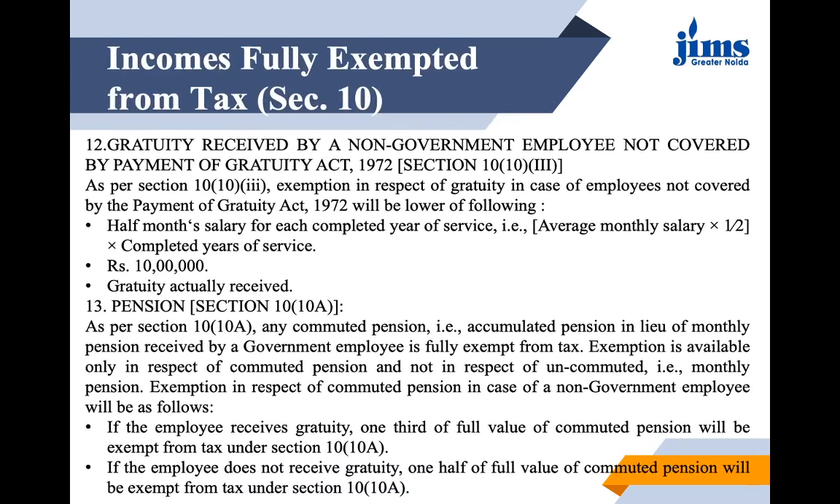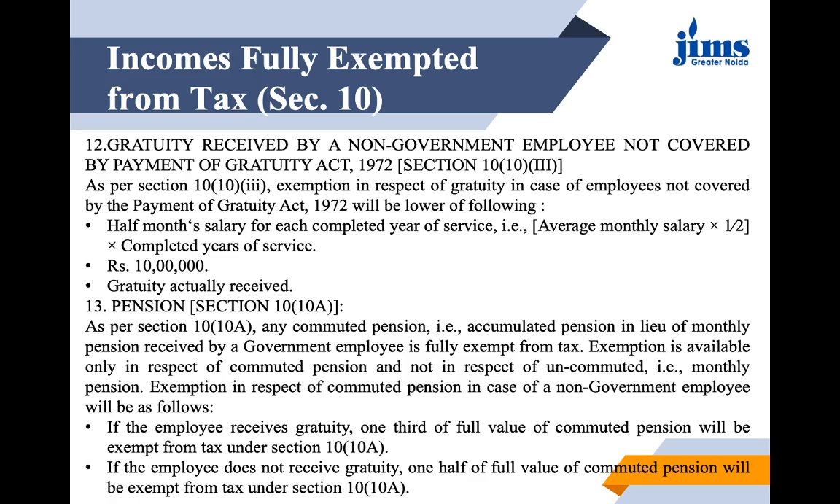Then gratuity which is received by a non-government employee not covered by the Payment of Gratuity Act. Here the conditions change a bit. This remains the same: 10 lakh and gratuity actually received. But here it is a bit different: half month salary for each completed year of service, that is, the average salary into half of the completed years of service is taken. So whichever is lowest of these three is considered for exemption.